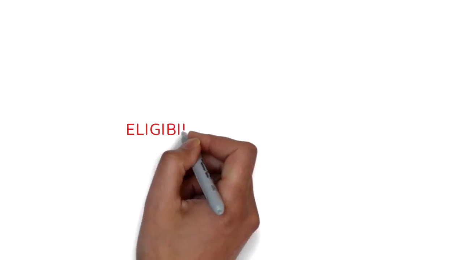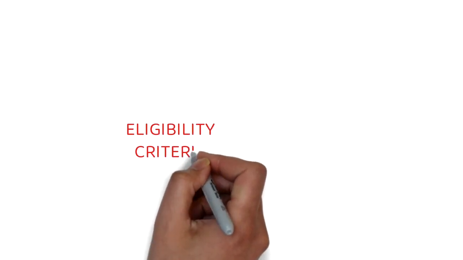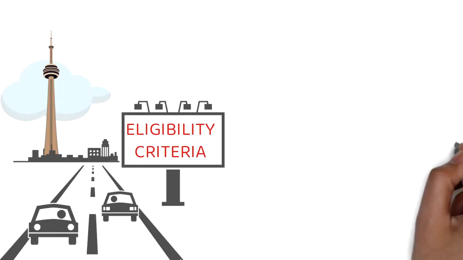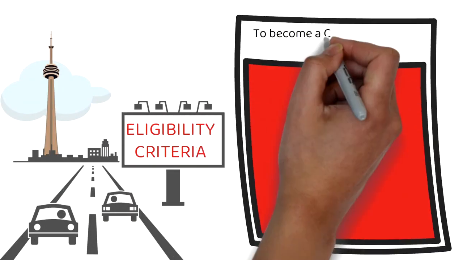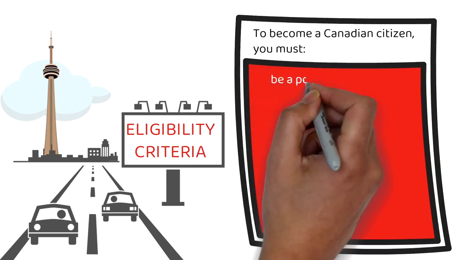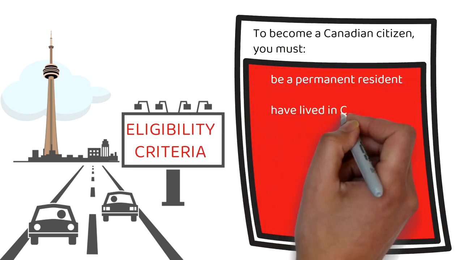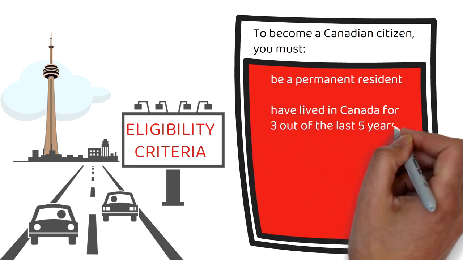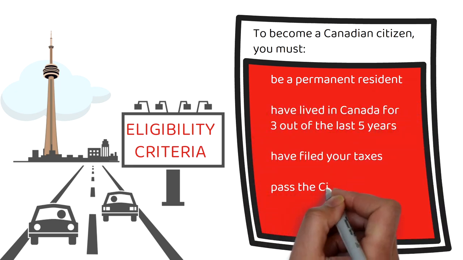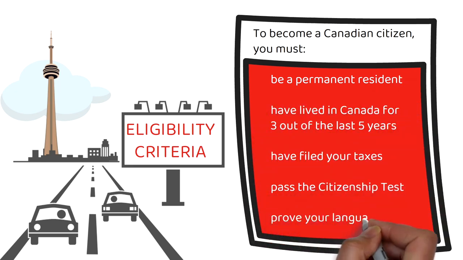Okay, so let's start this video with the eligibility criteria. First of all, it's very important to ensure that you're eligible to apply for the citizenship or not. So to become a Canadian citizen, you must be a permanent resident, have lived in Canada for 3 out of 5 years, have filed your taxes, passed the citizenship test, and prove your language skills.